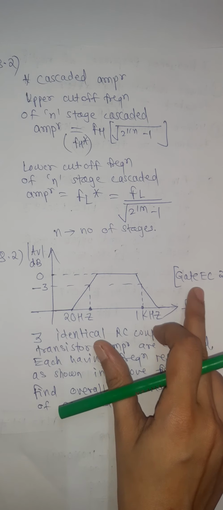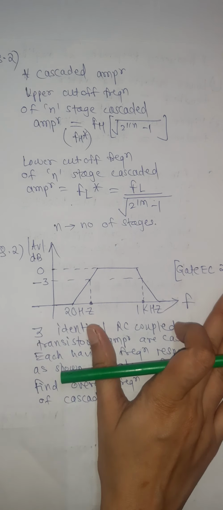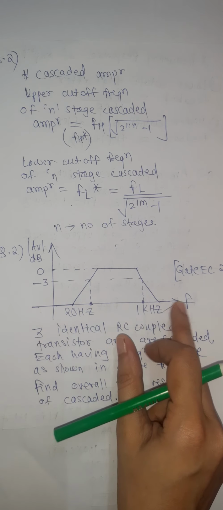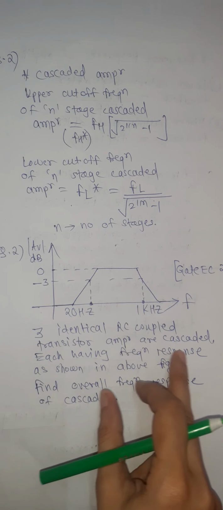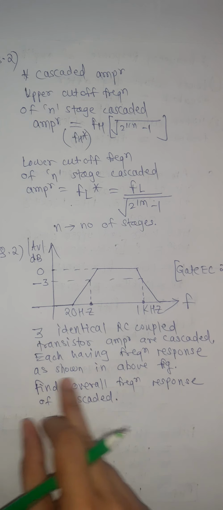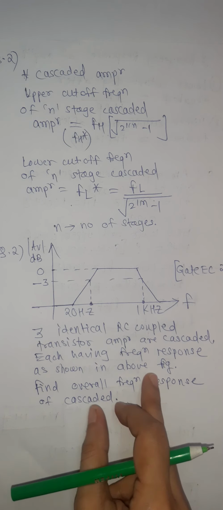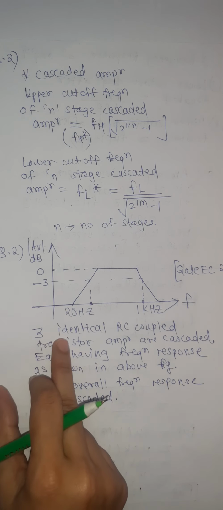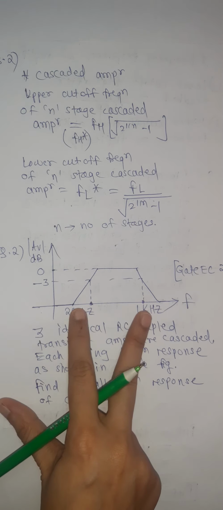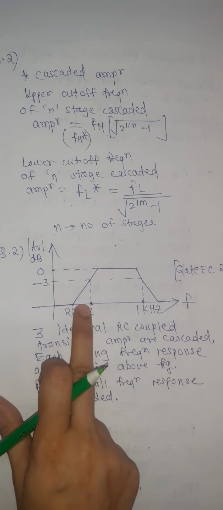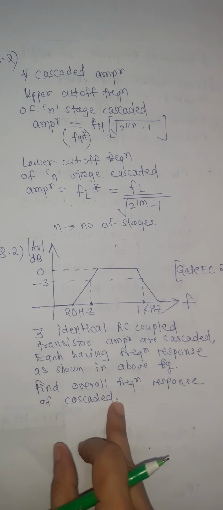This question is asked in GATE EC 2002. Here frequency response of an amplifier is given. 3 identical RC coupled transistor amplifiers are cascaded, each having frequency response as shown in the figure. So every amplifier in this cascaded configuration has this frequency response as shown in the figure. Find overall frequency response of cascaded amplifier.